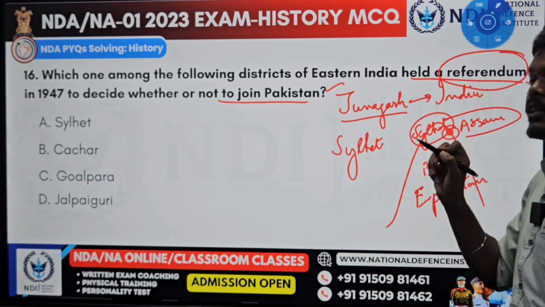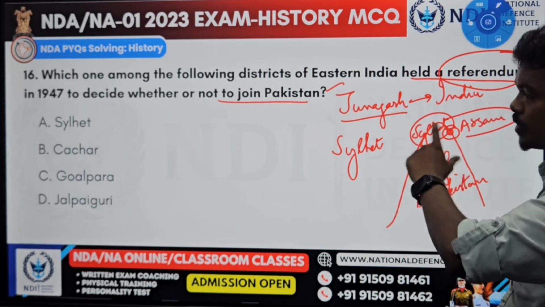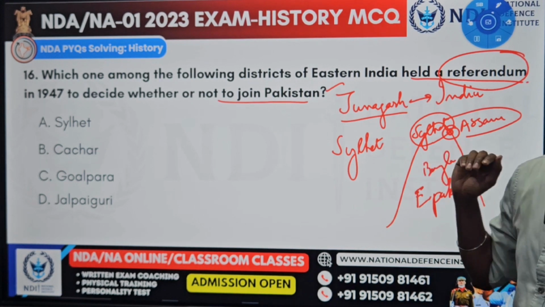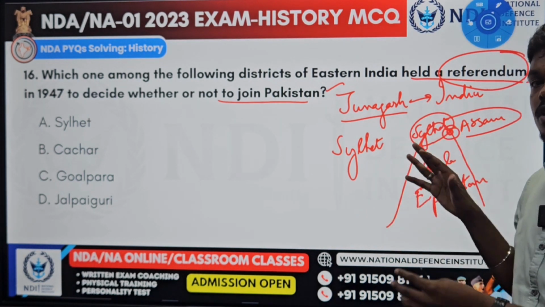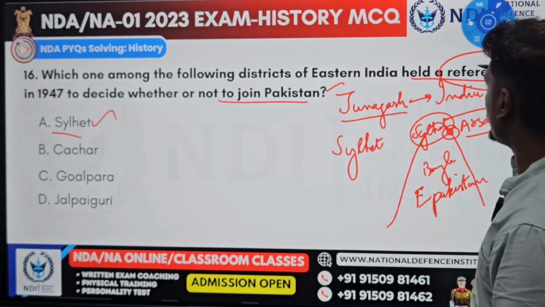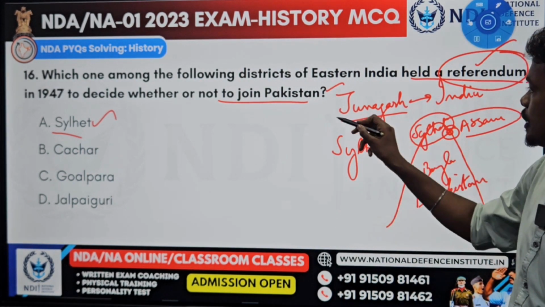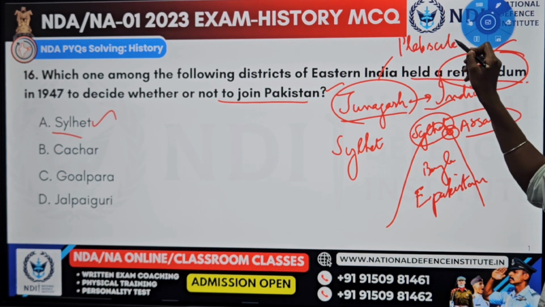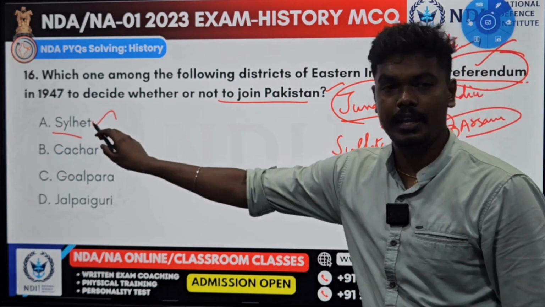These people wanted a referendum, hence a referendum was conducted. The Sylhet people voted to join East Pakistan, so they joined Pakistan, not India. So the answer is A. It was in Sylhet that a referendum was conducted, whereas in Junagadh a plebiscite was conducted, and Junagadh joined India. So the answer is A.